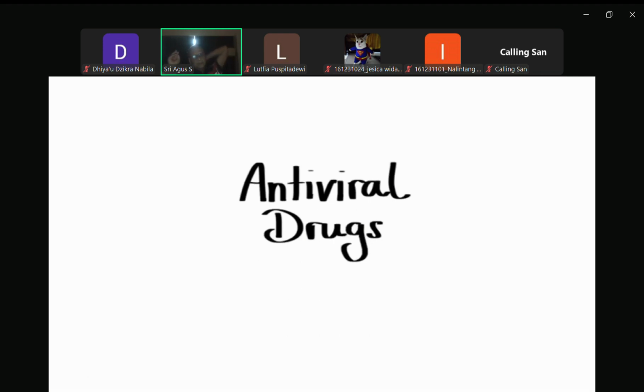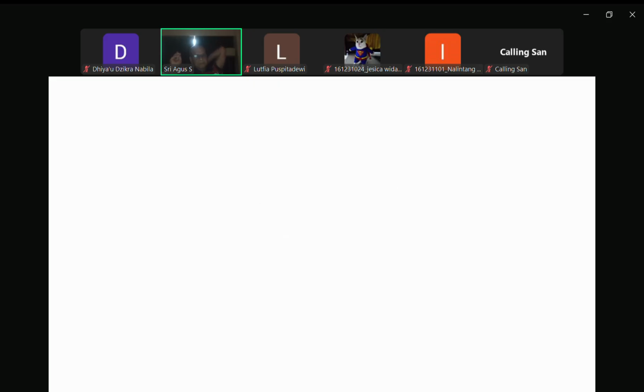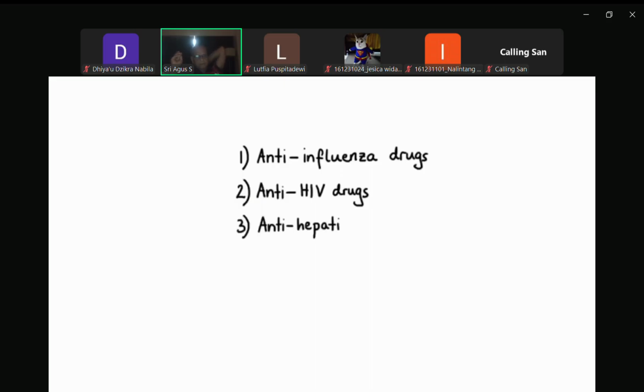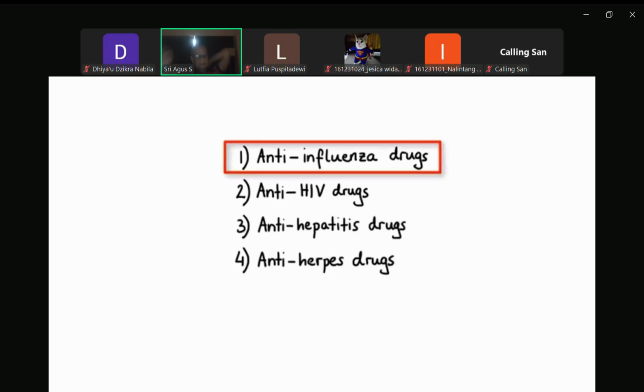Antivirals are a large and diverse group of agents that are typically classified by the virus infections for which they are used. For simplicity, we can divide them into 4 groups, that is, number 1, anti-influenza drugs, number 2, anti-HIV drugs, number 3, anti-hepatitis drugs, and number 4, anti-herpes drugs. Now let's discuss these one by one, starting with anti-influenza drugs.